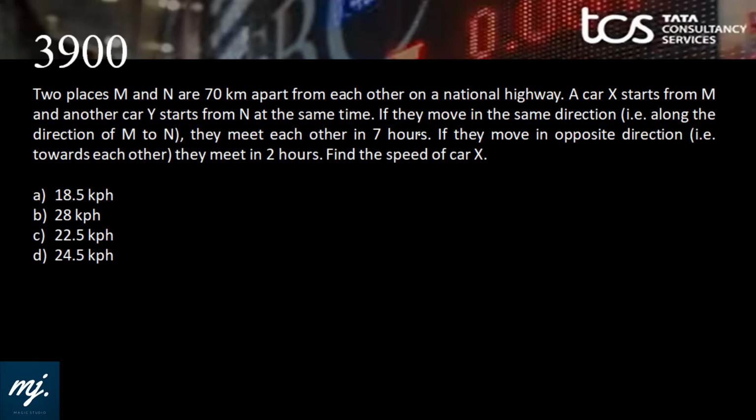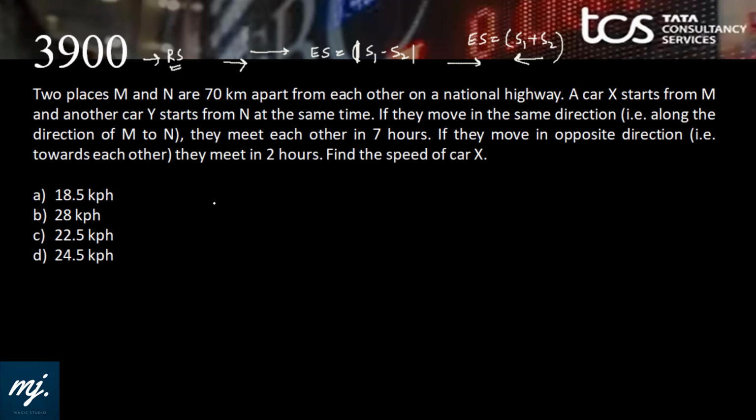Now this question I have taken at this point of time because it's a good example to learn the concept of relative speed. When two bodies are moving in same direction, one after each other obviously, and chasing them, then the effective speed or relative speed would be the difference of their speeds. And if they are approaching towards each other, then their effective speed would be addition of their speed, isn't it? The simple concept which we know. Now let's see what is there in the question.